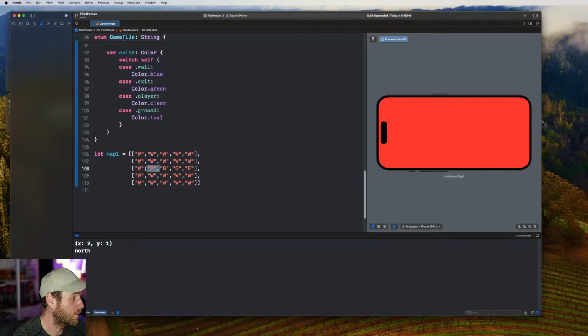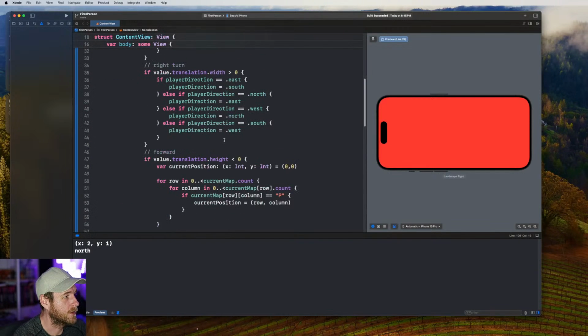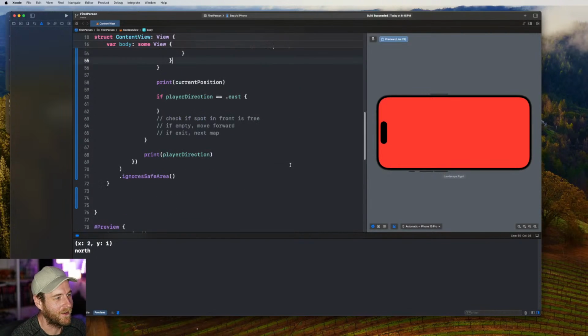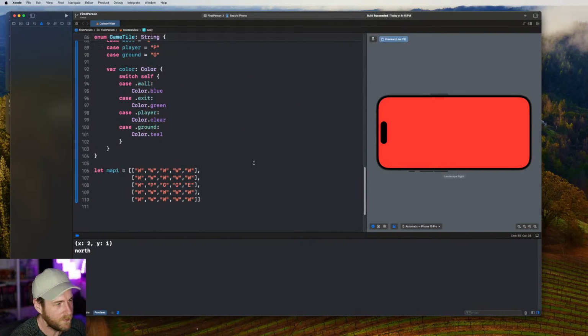We need to go across 1, which will be X. So 0, 1, and then the other way around. I don't know if we can get away with this. The math might break if we just switch it there. I think we might need to switch them up here. That's okay. So if we run this again, X is 1 and Y is 2. So this starts at 0. 0, 1, and then 0, 1, 2. So we've got that correct.